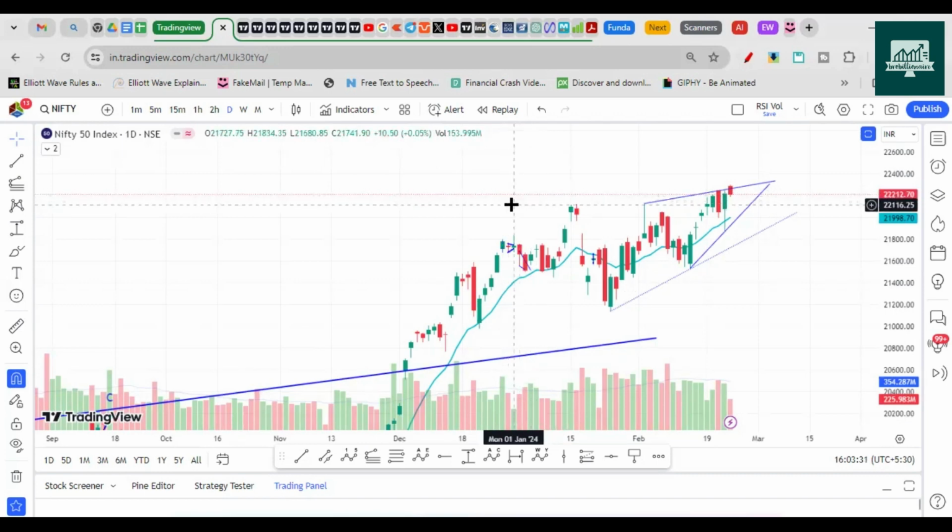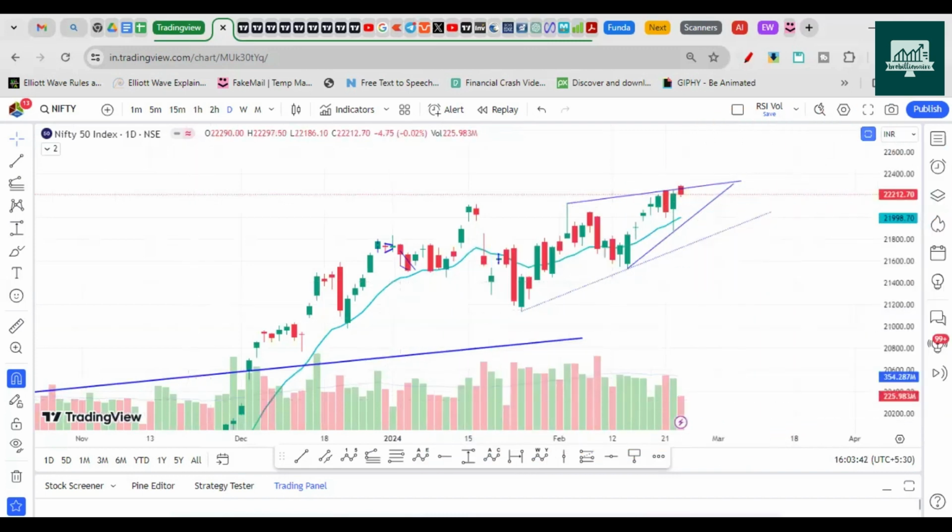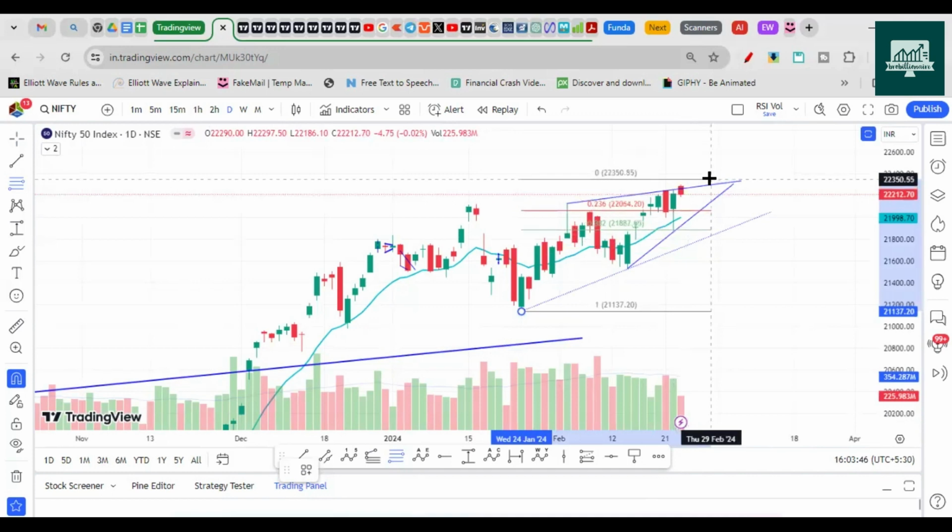Okay, 22,150 or 200 zones. Above this we need a gap up close, then only I will consider the strength has come back on the bullish side, otherwise I'll consider the downside. So what is the downside level we need to watch out for? 22,320 zones, right? So let's consider 22,320 here.